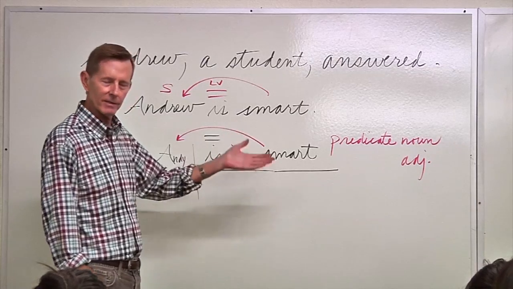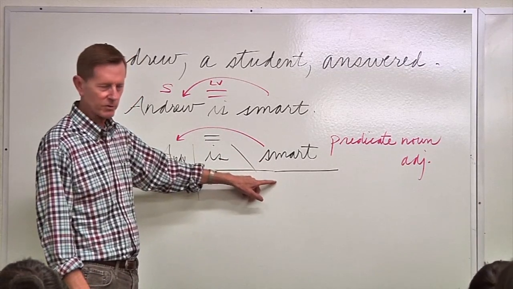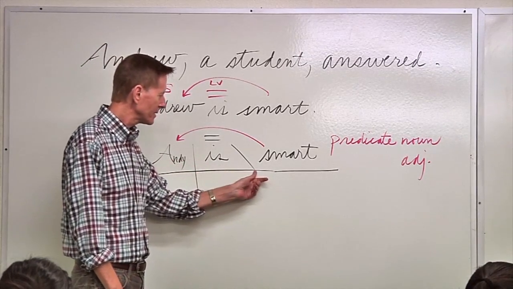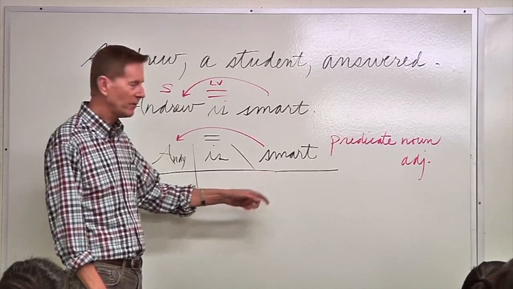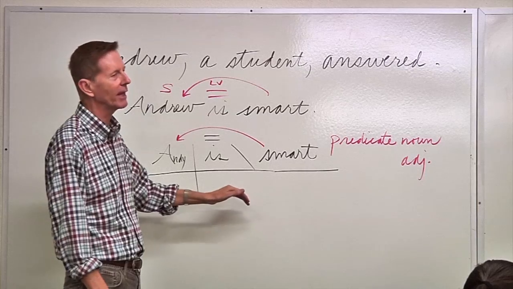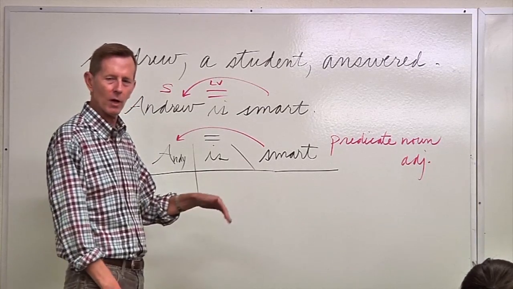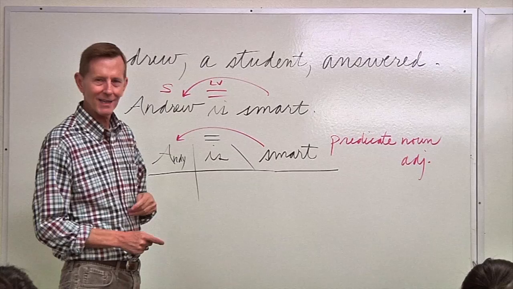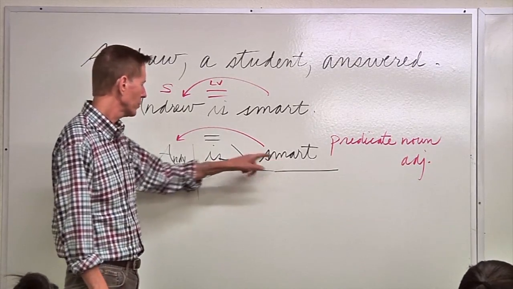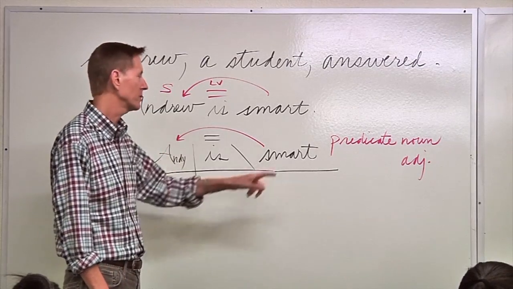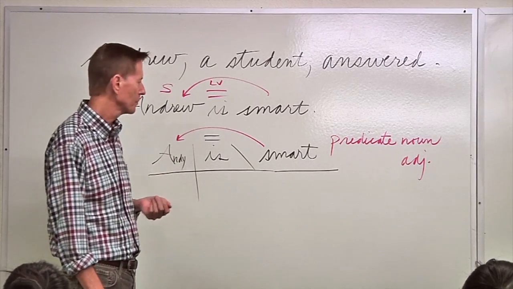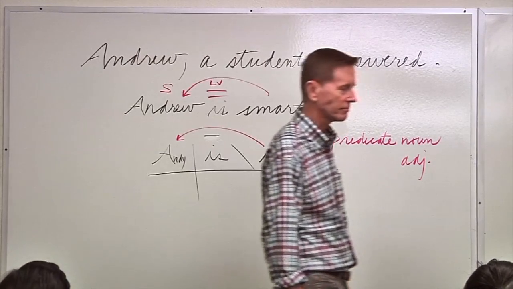But this, for the SAT, you really need, this becomes very important, especially when you connect it with pronouns, which we studied today. But he never had understood this, so he finally said, oh, why didn't anyone ever tell me this before? Because he never really did understand what a linking verb was. He memorized them and could do exercises and get correct answers, but he really didn't understand what he was doing. But now you can understand that this word is equal to the subject. It's the same thing as the subject. Either it's describing it, if it's an adjective, or it's renaming it, right? So that's the story of linking verbs right there. Now,